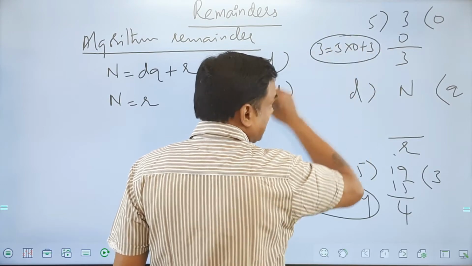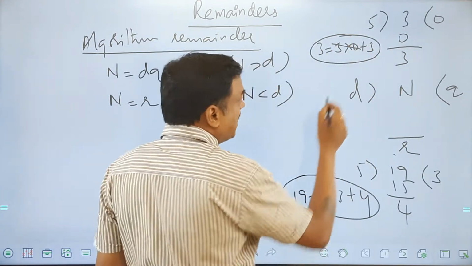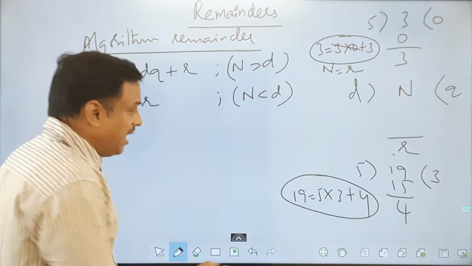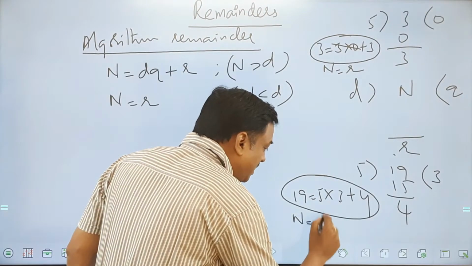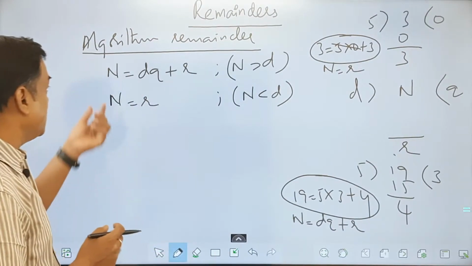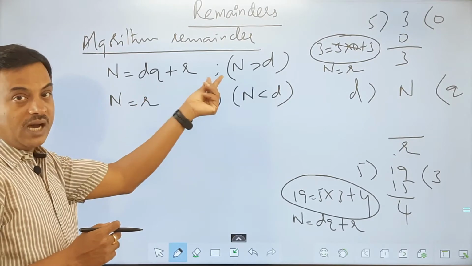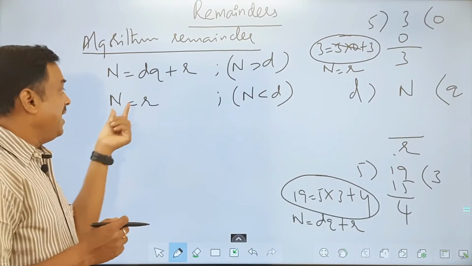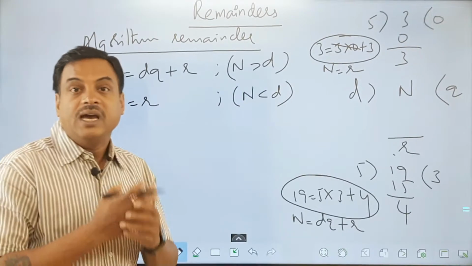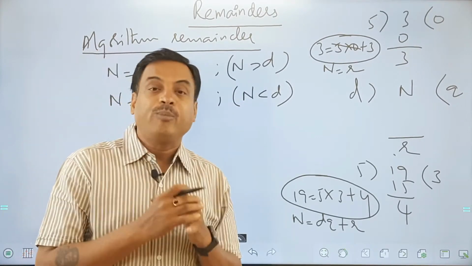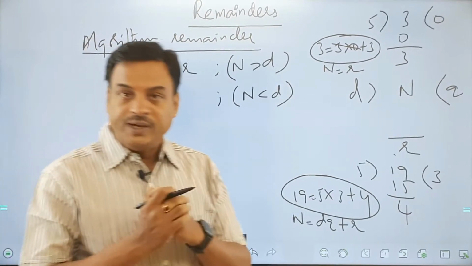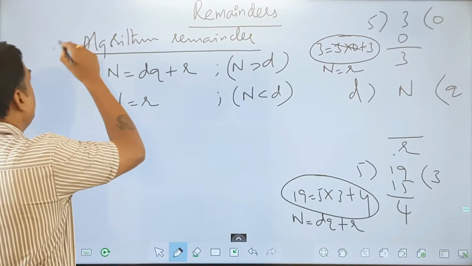So that part will be out and 3 is equal to 3. That is, n is equal to r here. And there n is equal to d into q plus r. So there are two different statements: n is equal to d into q plus r when n is greater than d, and n is equal to r when n is less than d. This we call the algorithm of remainders. Very important point, the algorithm of remainders will be very useful while doing questions, so we can remember this for a long time.